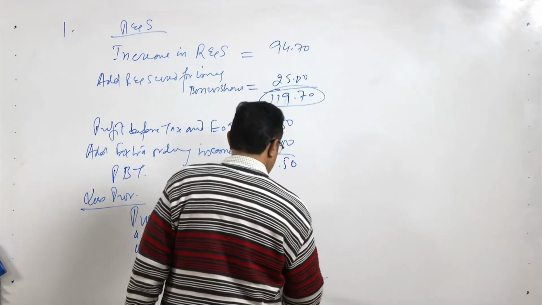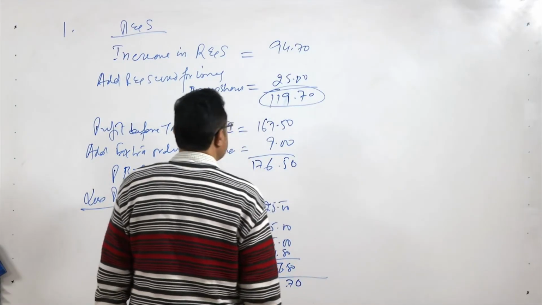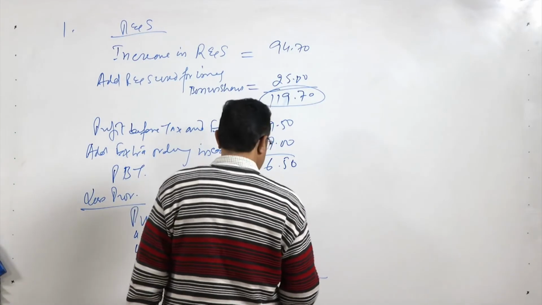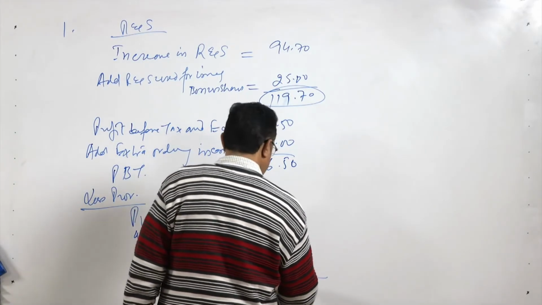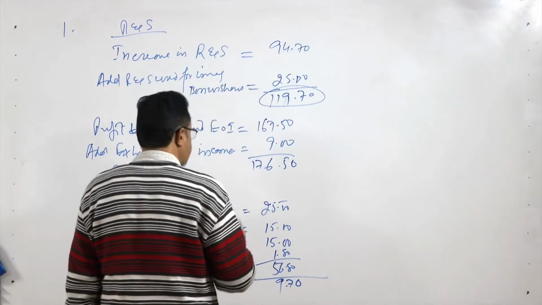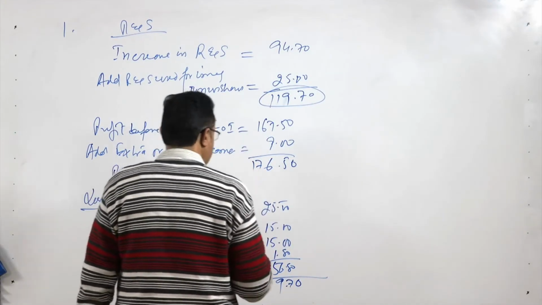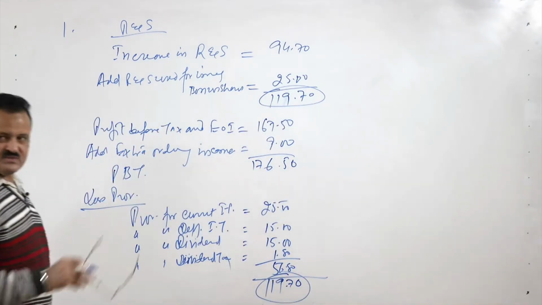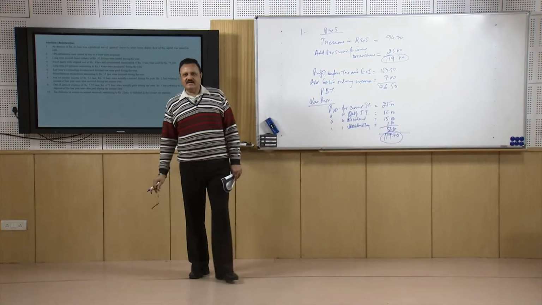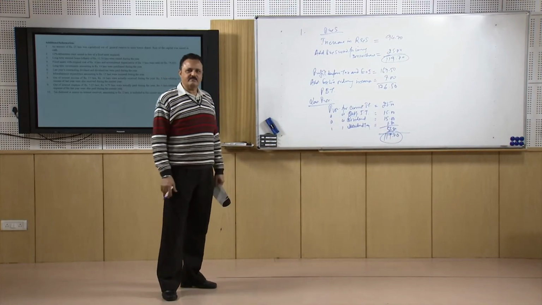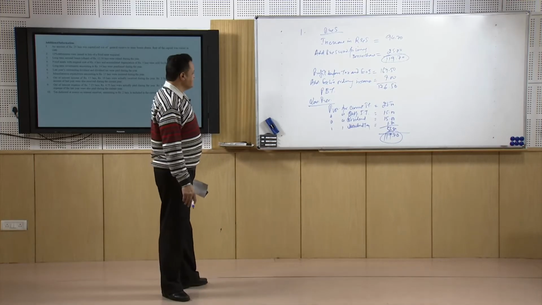So it is 176.5 minus 56.8, that is 119.7. It is verifiable. We can easily verify that this is the total balance, and this balance is how much?